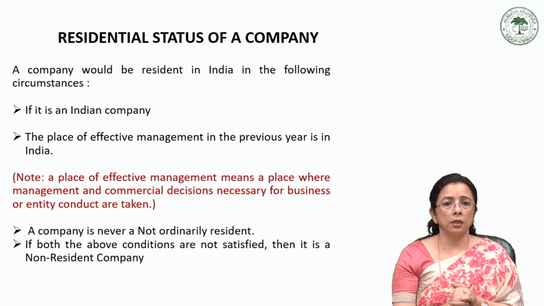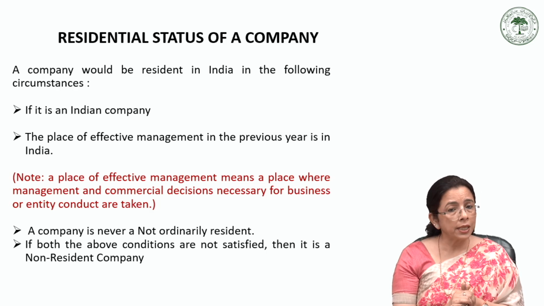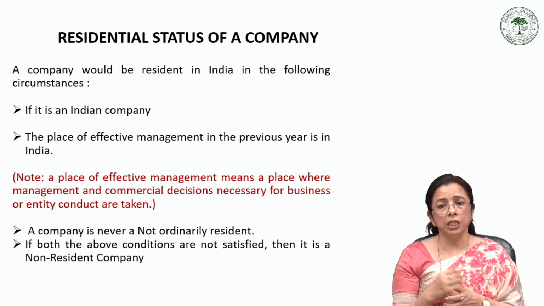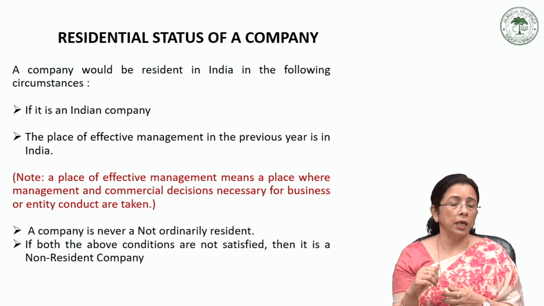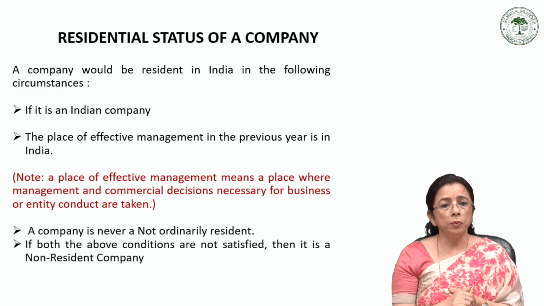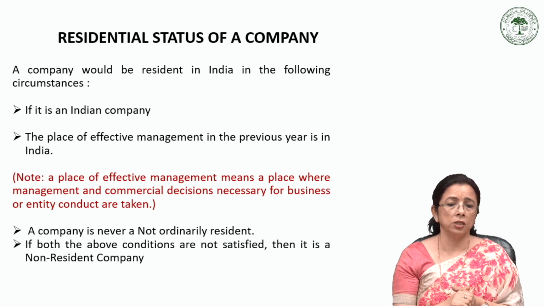This was about the active business test. Now come to step 2: if the active business test fails, then what happens? If the company does not satisfy the active business outside India test, then one must look deeper into where the key management and commercial decisions are actually made. So maybe we can take into consideration factors like location of the board meeting, that is, where the board of directors actually meets and makes major decisions.